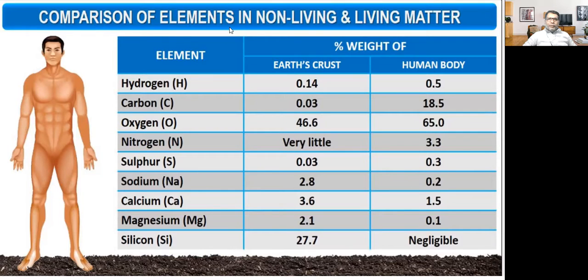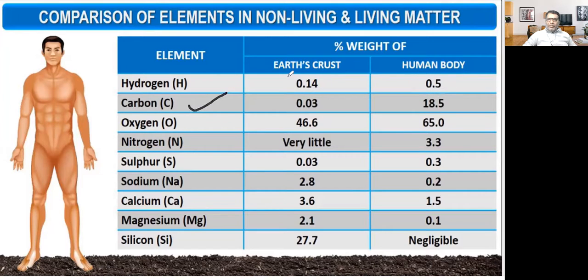Now let us do a comparison of elements in non-living and living matter. Here, the earth crust is taken as non-living and the human body as living. Hydrogen is present in the earth crust as well as the human body. The percentage by weight of hydrogen in the earth crust is around 0.14%, and in the human body it is around 0.5%.